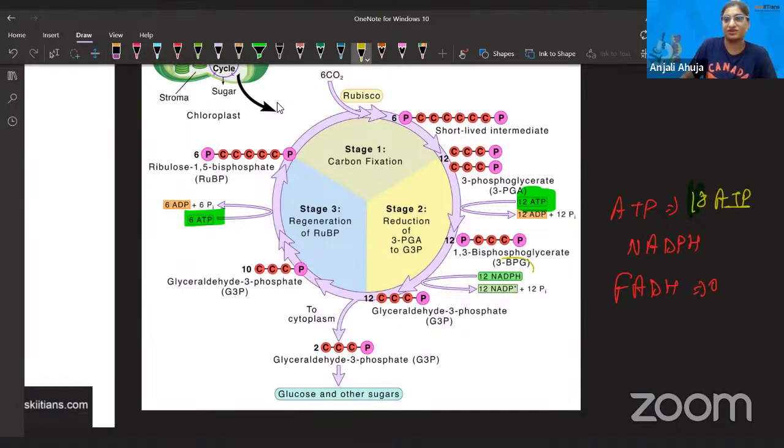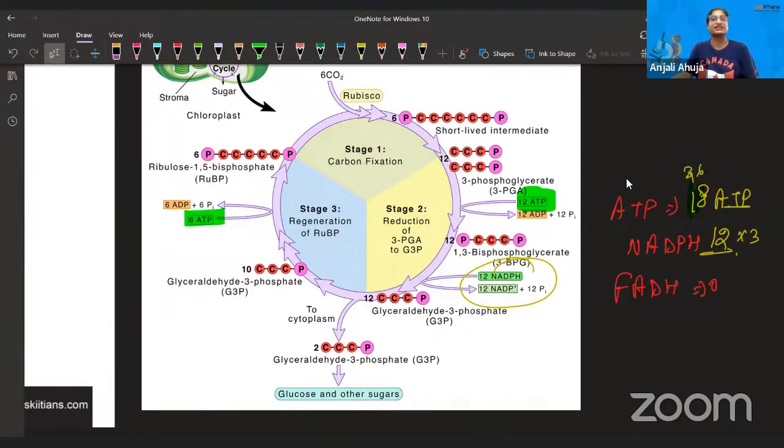Look at the NADPH now. 12 NADPH. So if you want to calculate it, it will be 12 multiplied by 3, which is 36. If we add 36 to it, that makes a total of 54. Total 54, you know that 1 NADH is equal to 3 ATP.